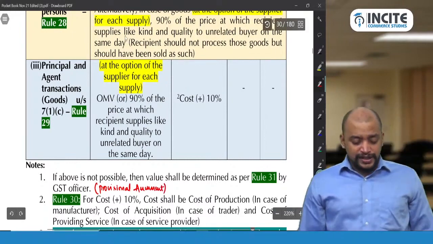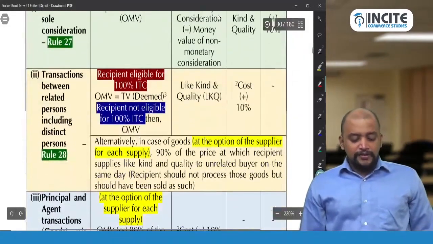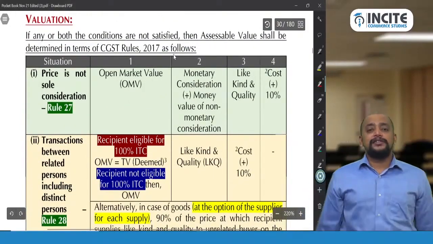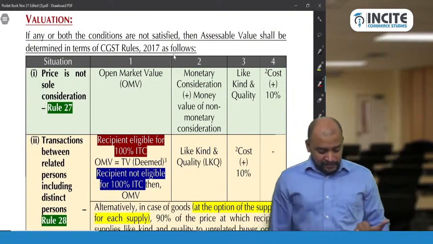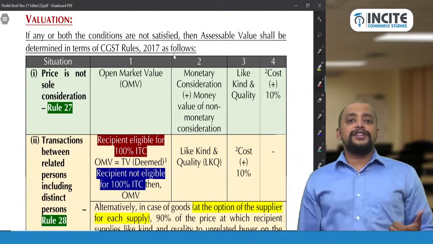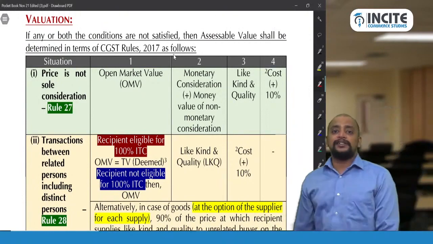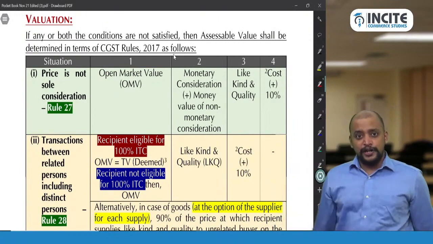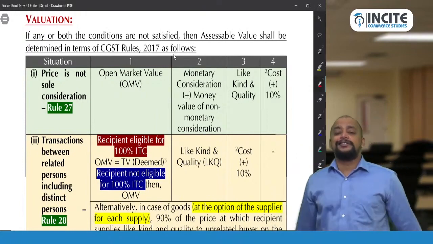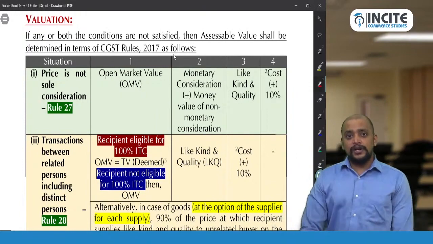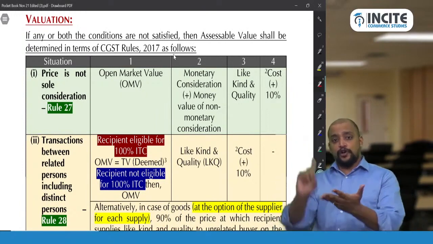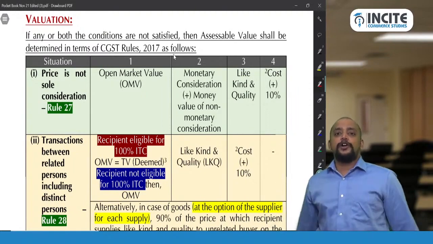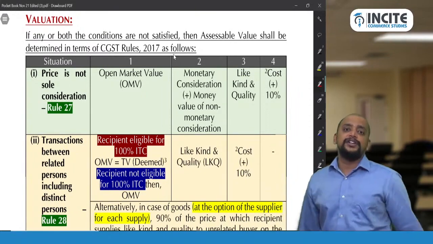Okay. So this is with respect to these 4 points. So when price is not the sole consideration, first open market value. Then if open market value is not ascertainable, money received plus money value of additional consideration. If that is also not ascertainable, like kind and quality. If like kind and quality is not ascertainable, cost plus 10%. If that is also not possible, then we go for rule 31, residual value.